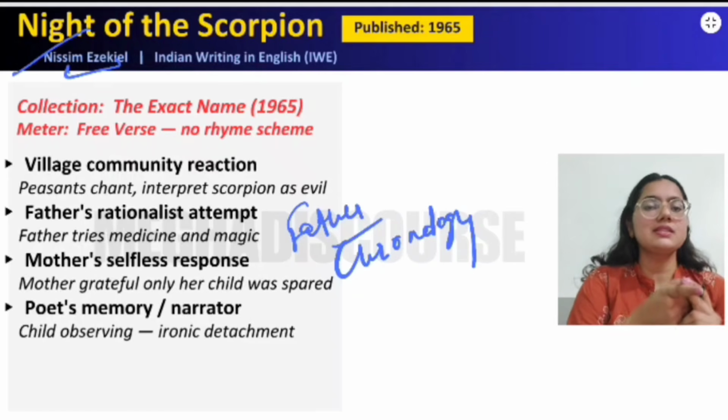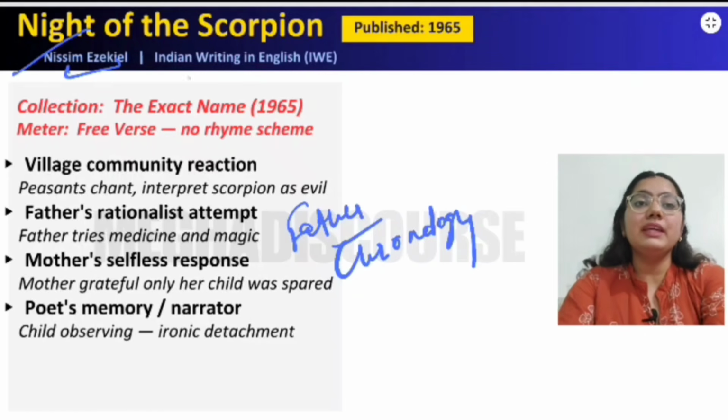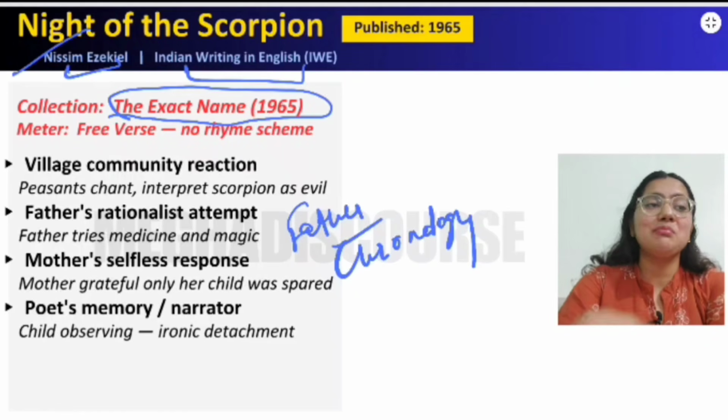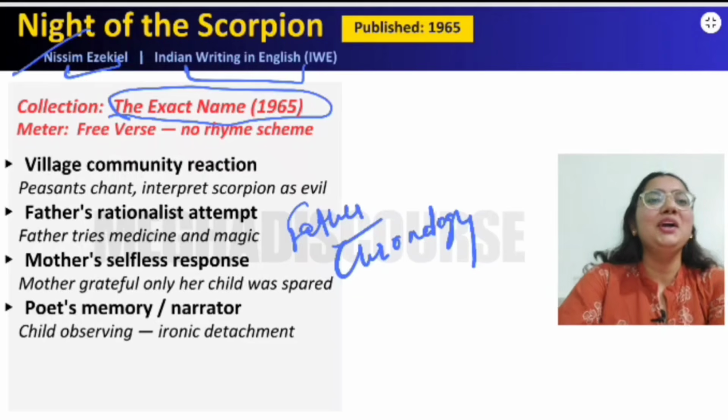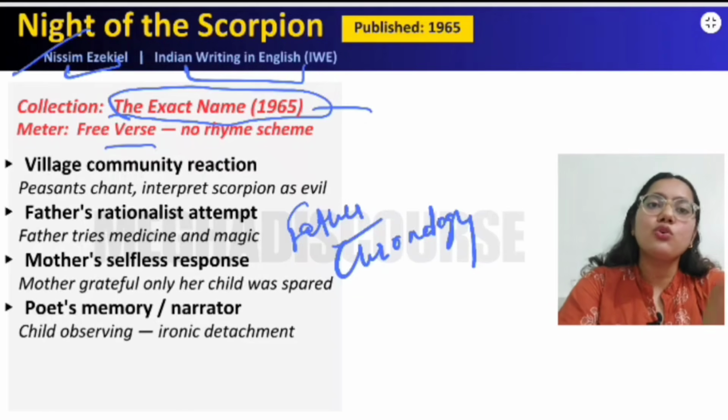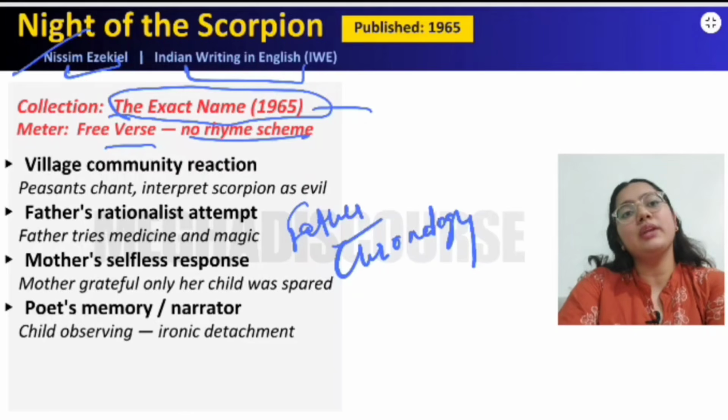So just remember this. He is from Indian writing in English, and this poem was published in the exact name. Please remember this exact name, okay? This was published in 1965, and here there is also free verse, which means there is no rhyme scheme.